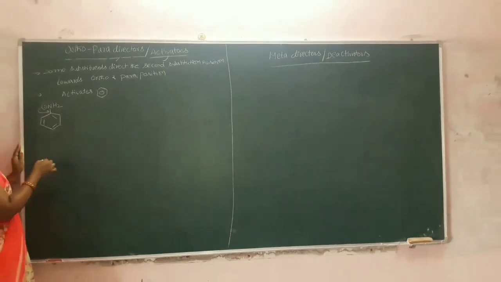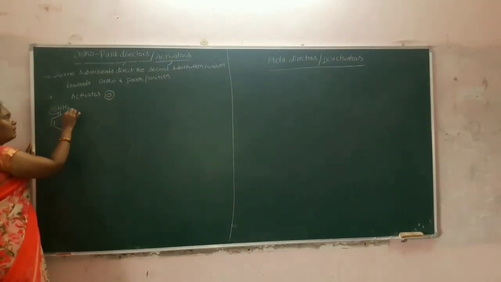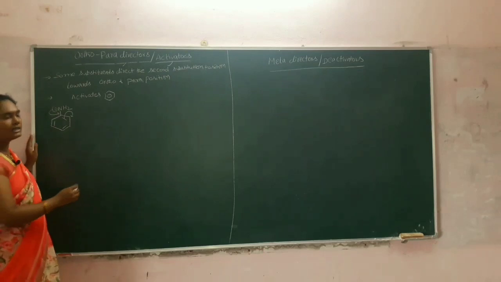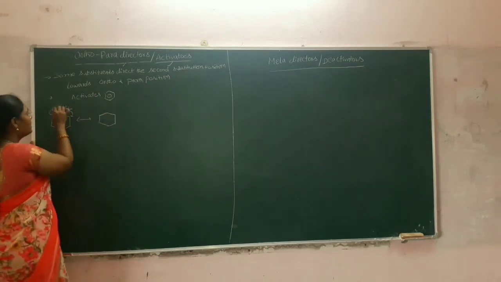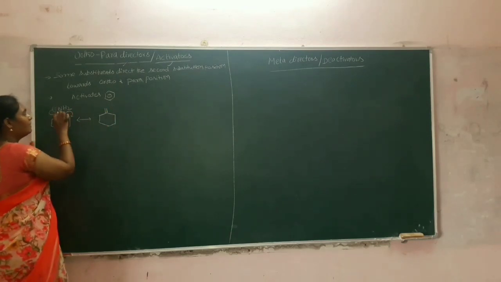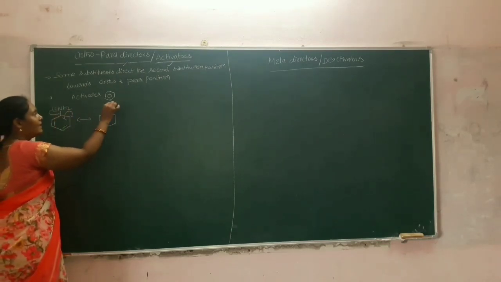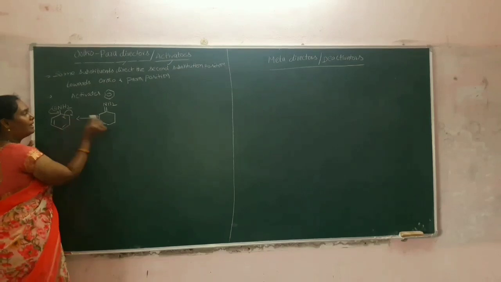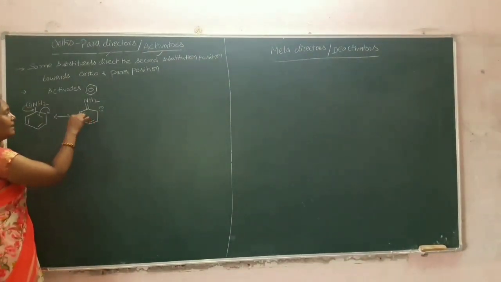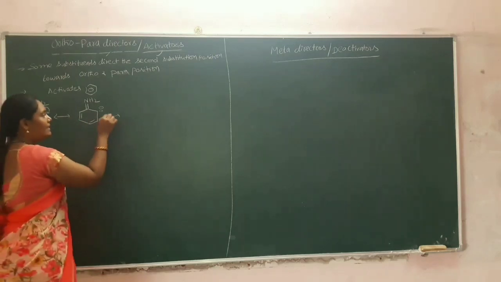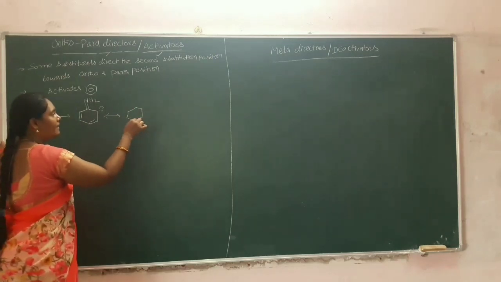These electrons are localized to here. This bond pair of electrons will be delocalized to here to give the resonance structures. Because of the delocalization of the lone pair of electrons, we will get the double bond here, and the bond pair of electrons will be converted to the lone pair of electrons. The remaining bonds are the same. And we will see another resonance structure for the aniline.